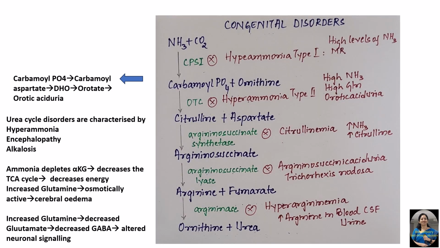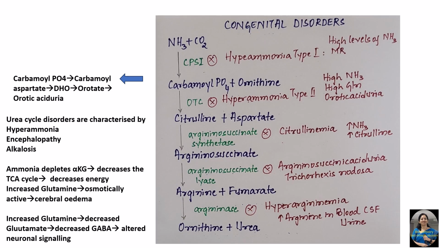Coming to disorders of urea cycle, they can be classified as congenital disorders and acquired hyperammonemia. Congenital disorders are usually caused by deficiency of the enzymes of the urea cycle. Now these include hyperammonemia type 1. This is due to deficiency of carbamyl phosphate synthetase 1, which is the rate limiting enzyme of urea cycle. Now this disorder is characterized by very high levels of ammonia, and as ammonia is not getting detoxified to urea, this inhibits the release of glutamine from the brain. So there is increased glutamine in brain and CSF, which impairs cerebral functioning, and this leads to development of severe mental retardation among these children.